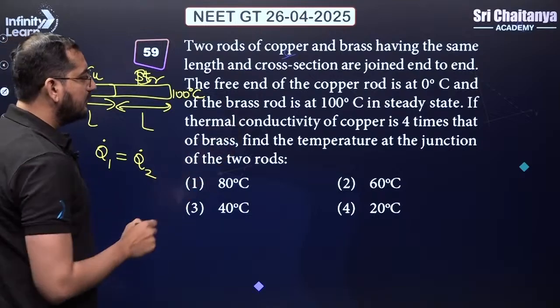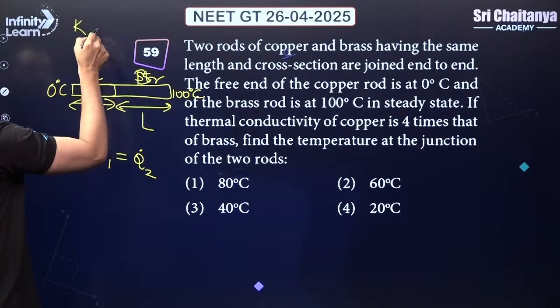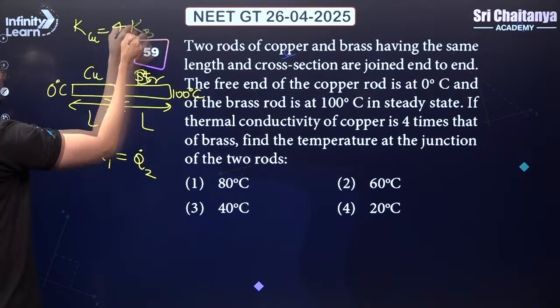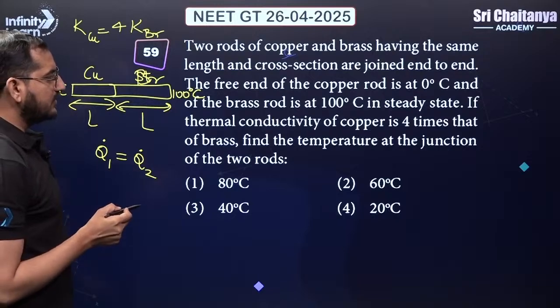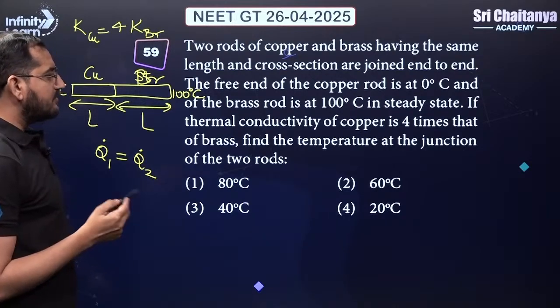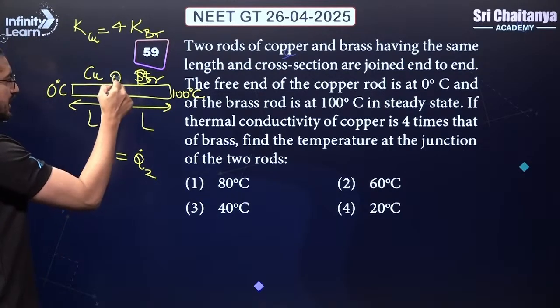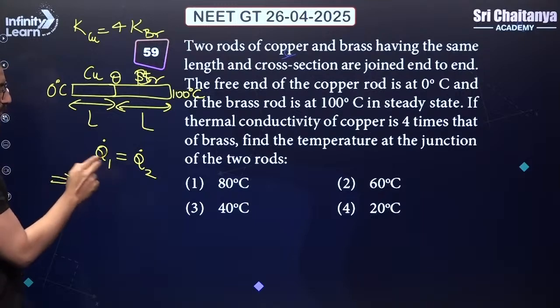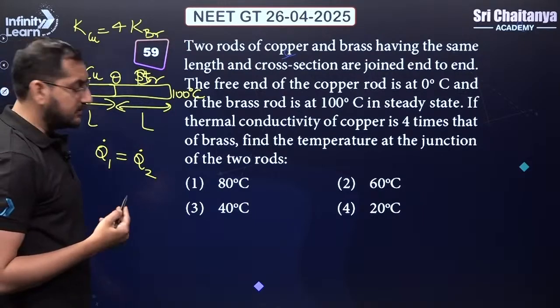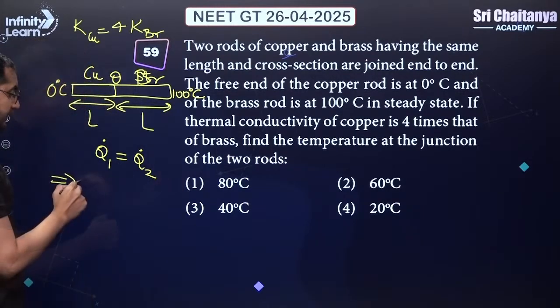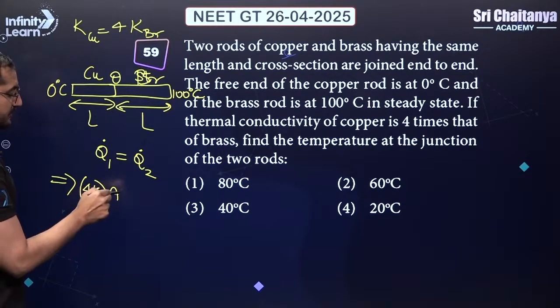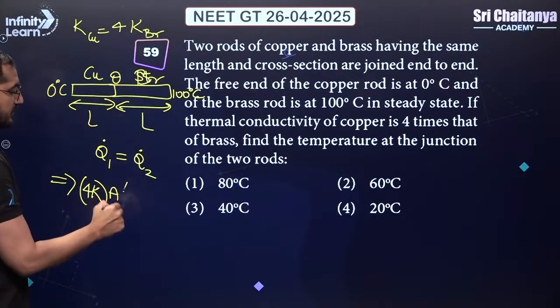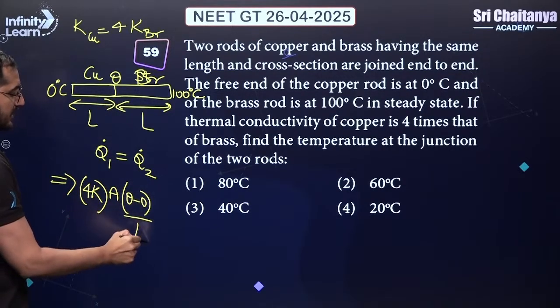If thermal conductivity of copper, K of the copper, is 4 times the K of the brass, that is given to us. Find the temperature at the junction of the two rods. This theta I want to calculate. We know the formula of the heat current involves thermal conductivity. So let's write for the copper: 4K, multiplied by area, multiplied by the temperature difference, that will be theta minus 0 divided by the length L.